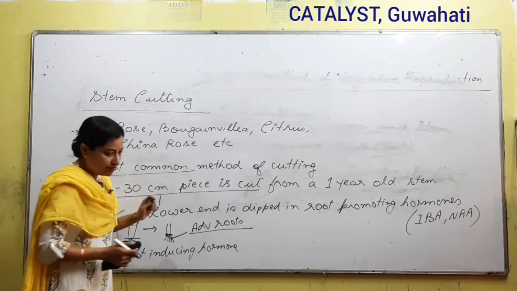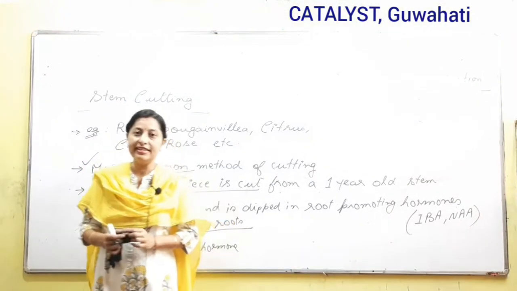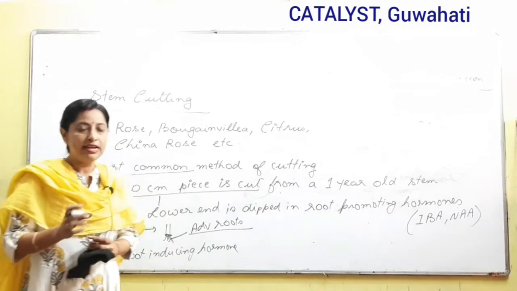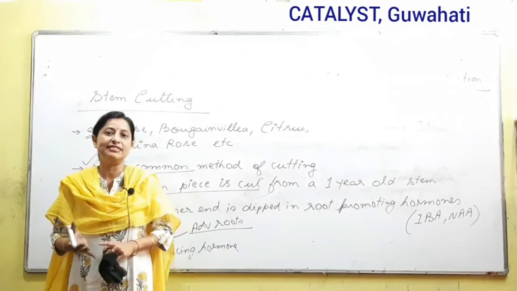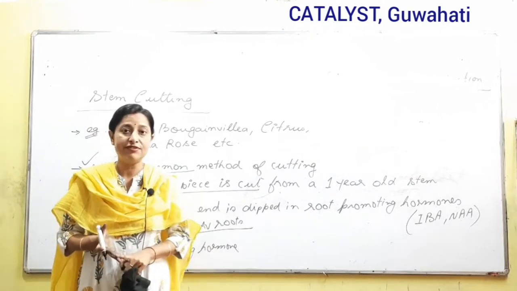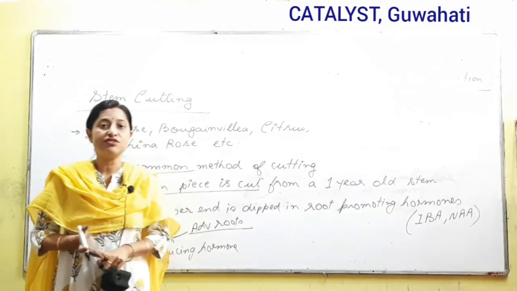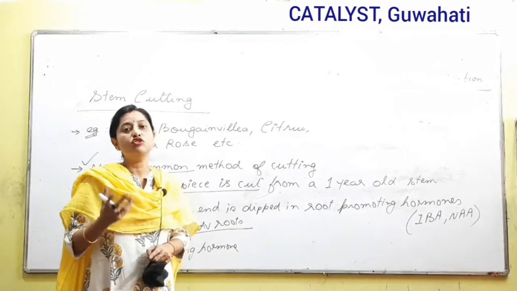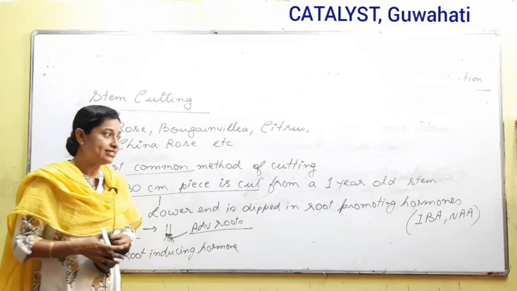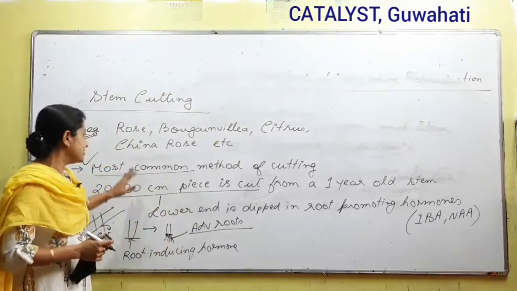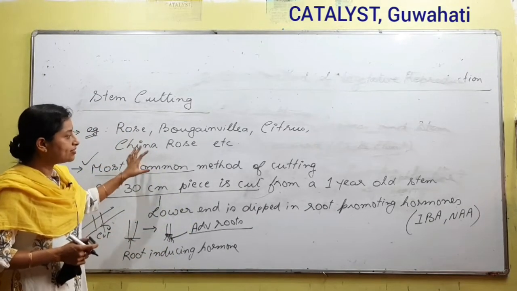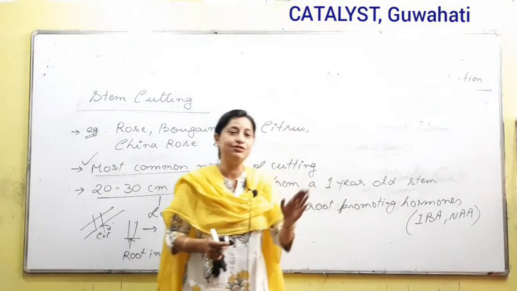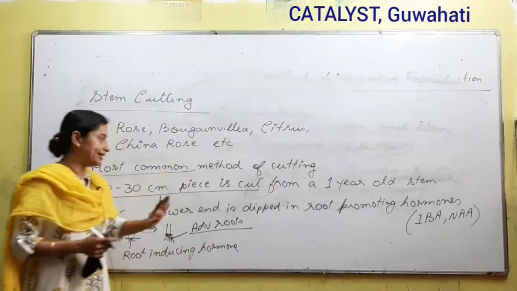So up till here what we have learned is that cutting is a method of artificial vegetative propagation. To do cutting, we have to select a part of the plant. We can select either a stem cutting or a leaf cutting or a root cutting. Out of these three, which one is most common? It is obviously stem cutting. That is the most common method that is used by the horticulturist or by people in general. So in stem cutting, generally hormones have a major role to play, and which hormones to be precise, it is root promoting hormones. Remember these two names well.